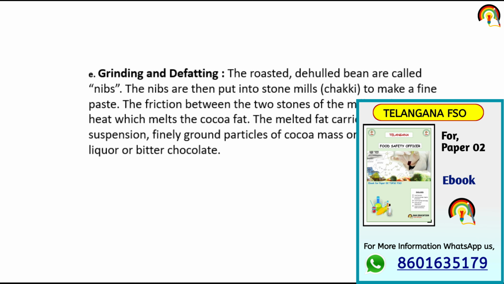The friction between the two stones of the mill produces heat which melts the cocoa fat. And the melted fat carries with it in suspension finely ground particles of cocoa mass, or chocolate liquor or bitter chocolate. So grinding is done by the mills, or we can say chakki, to make a fine paste. And the friction between the two stones of the mill produces heat, and the result of that heat is that the cocoa fat melts, and the melted fat carries within its suspension the cocoa mass, chocolate liquor and bitter chocolate.